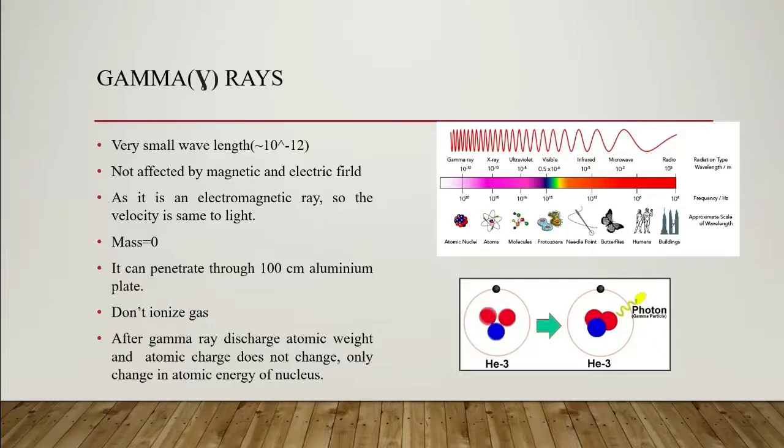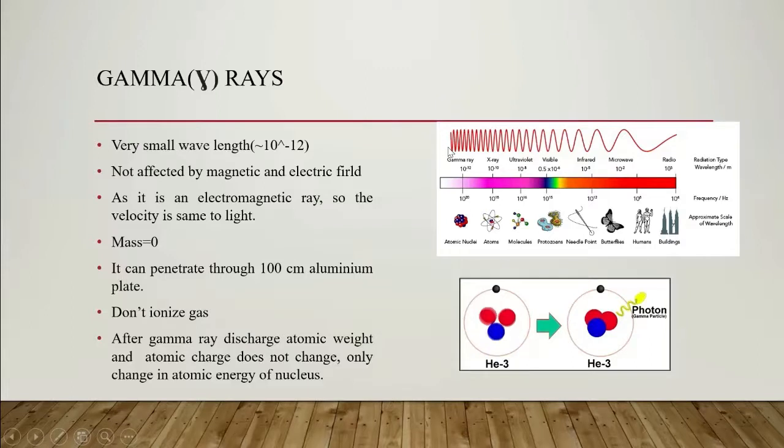After gamma ray discharge, the atomic mass and charge do not change, only the energy of the nucleus changes. That means after gamma particle discharge the energy is changing. So one atom is stabilized by releasing energy. Like here for helium, the atomic mass and atomic number are not changing. Electron, proton, neutron, all are the same. Only their energy changes, like a photon release.